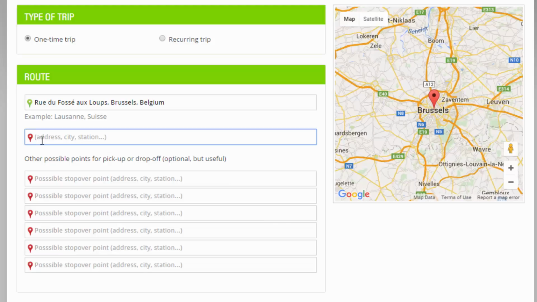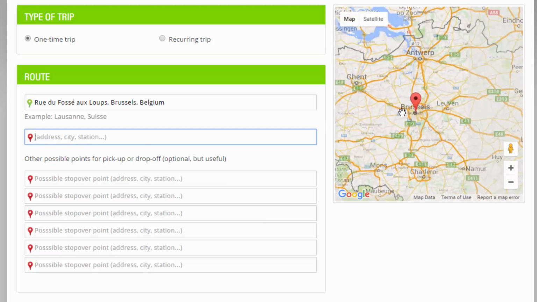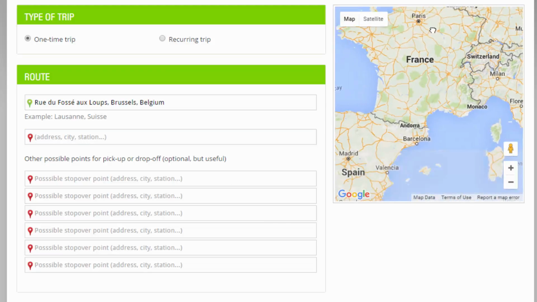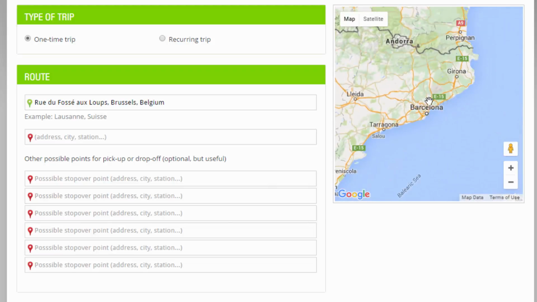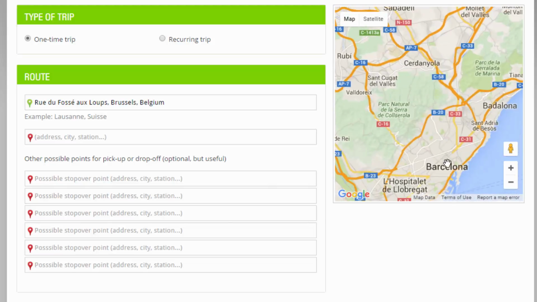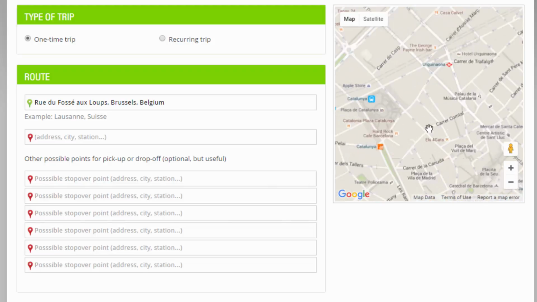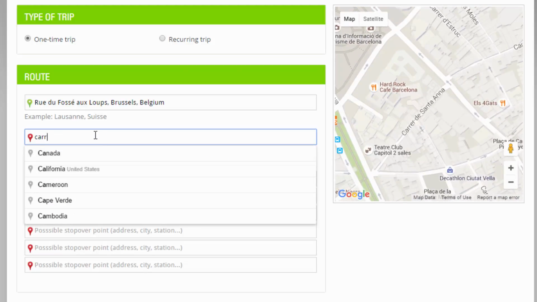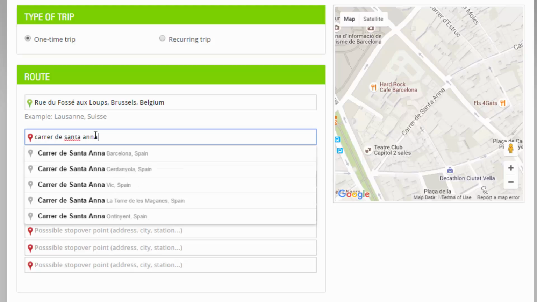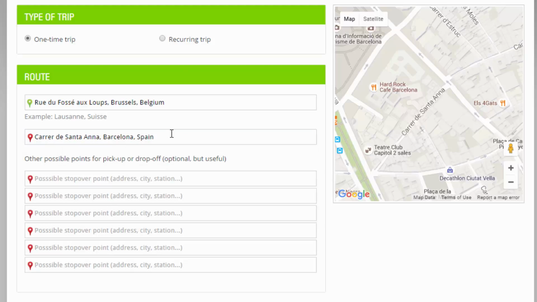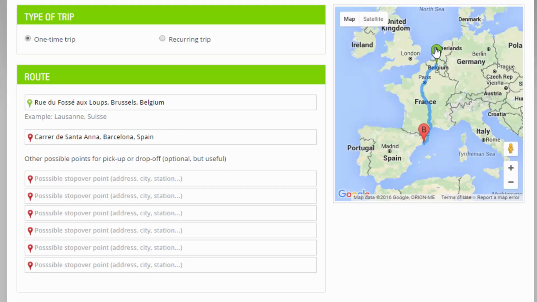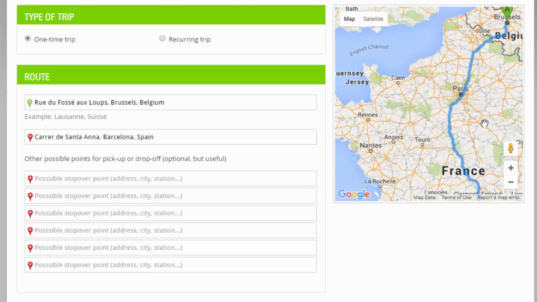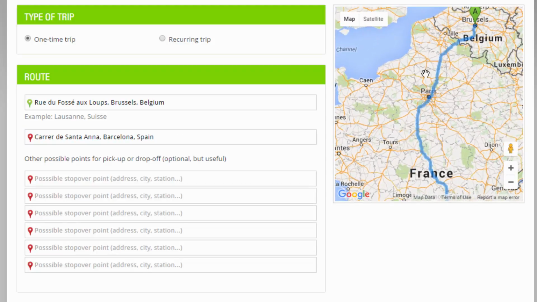And here is the destination city. For example, Barcelona. Carrera de Santa Ana, Barcelona, Spain. Okay. And you can see the website is automatically creating a route.